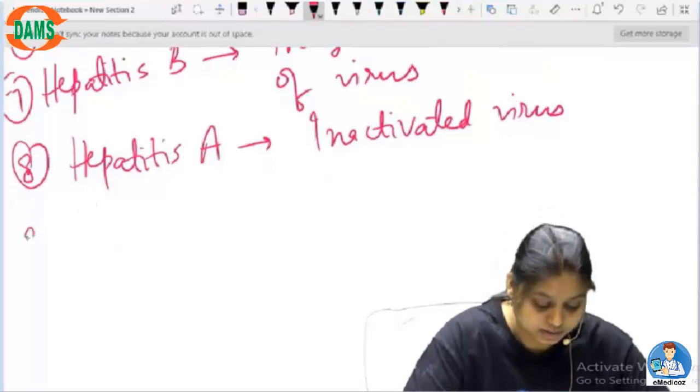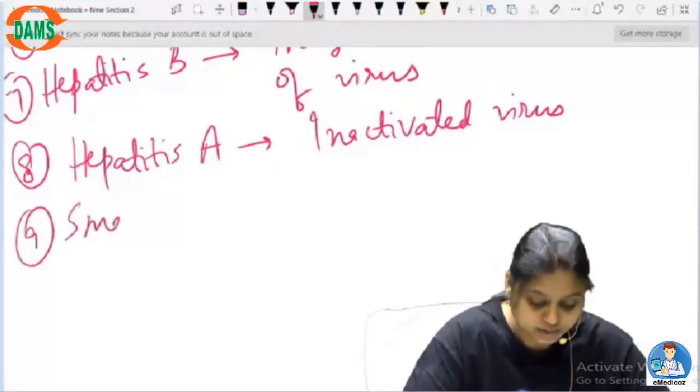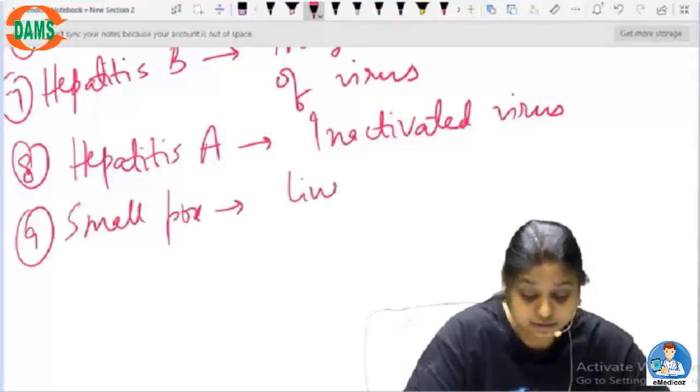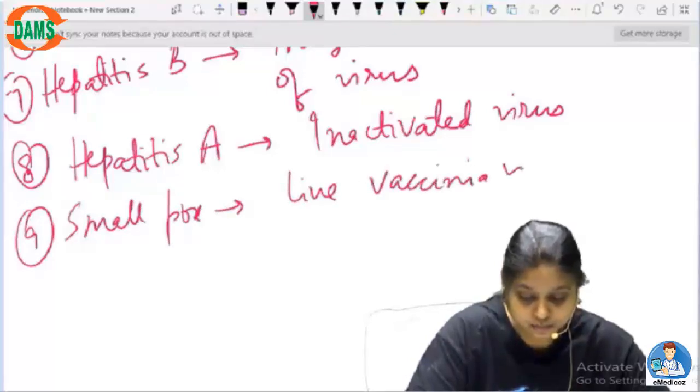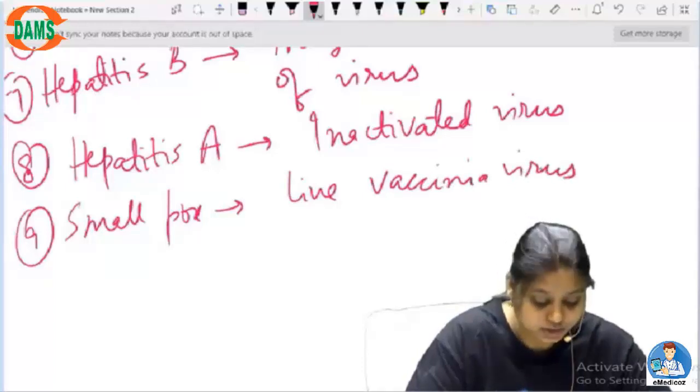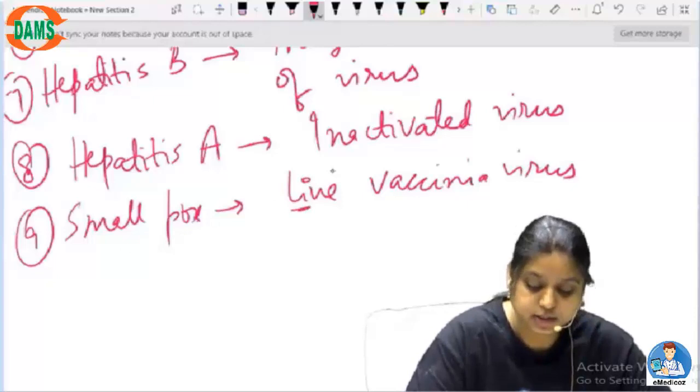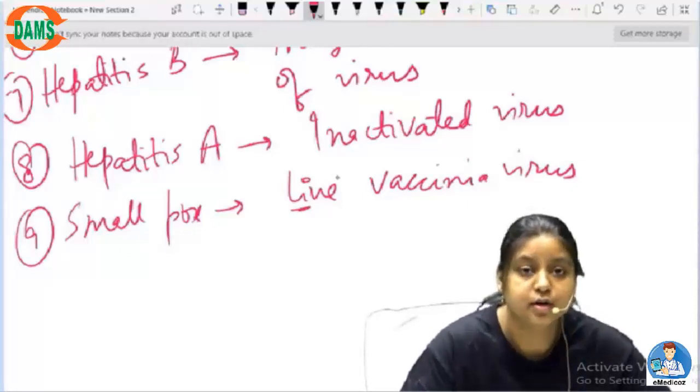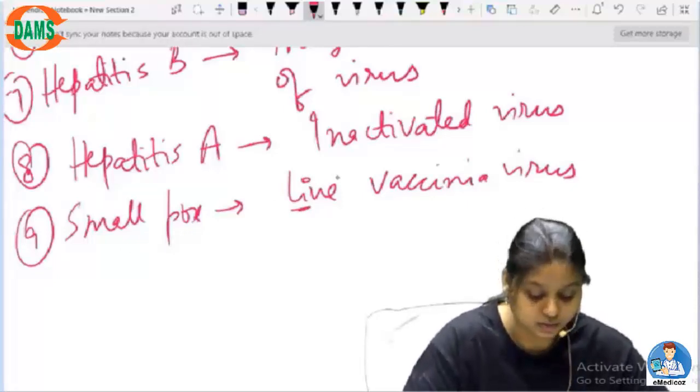Then there is smallpox. Here we use live virus. Okay. Here we can use the live virus for smallpox. Obviously these are weakened in order to not cause a disease in the organism.